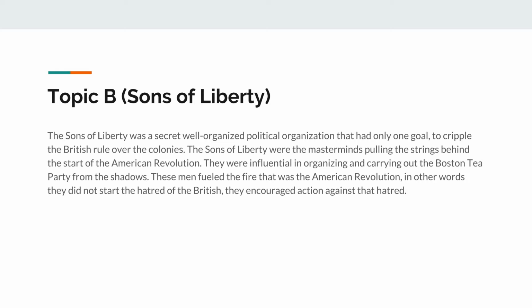Topic B, Sons of Liberty. The Sons of Liberty was a secret, well-organized political organization that had only one goal: to cripple the British rule over the colonies. The Sons of Liberty were the masterminds pulling the strings behind the start of the American Revolution. They were influential in organizing and carrying out the Boston Tea Party from the shadows. These men fueled the fire that was the American Revolution. In other words, they did not start the hatred of the British, but they encouraged action against the hatred.